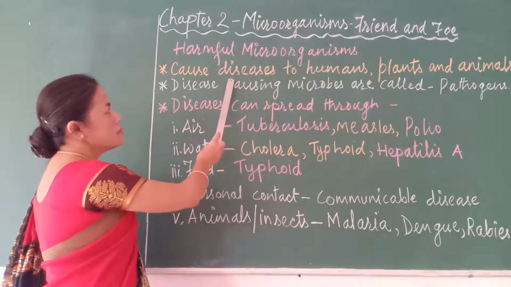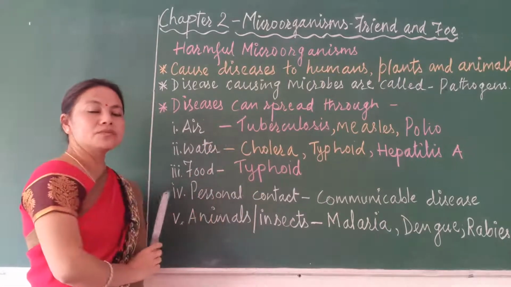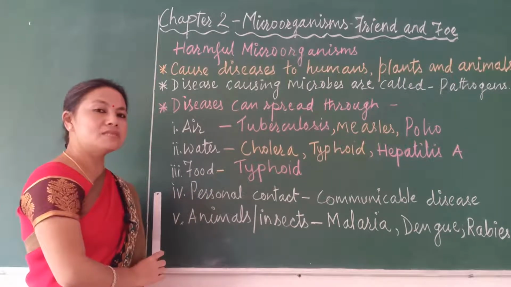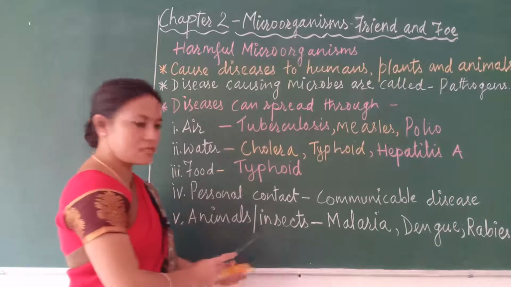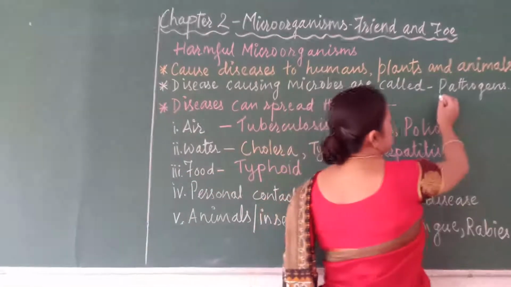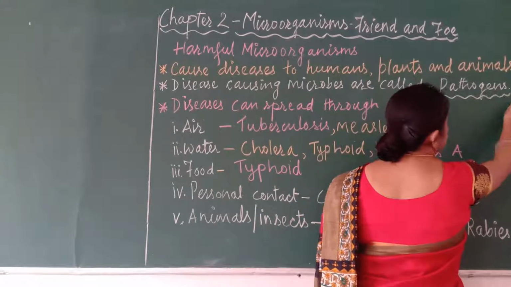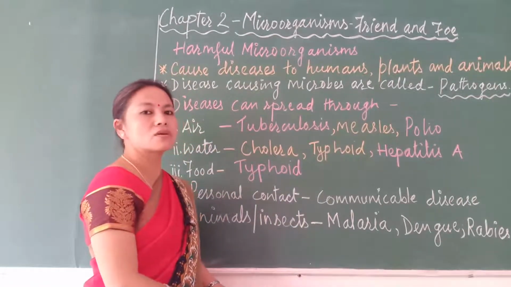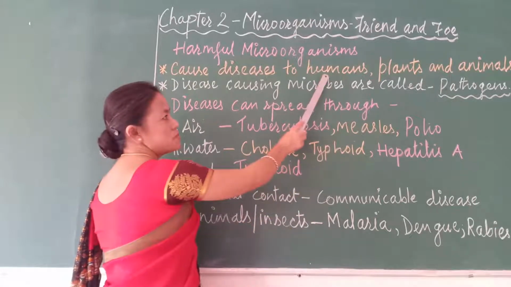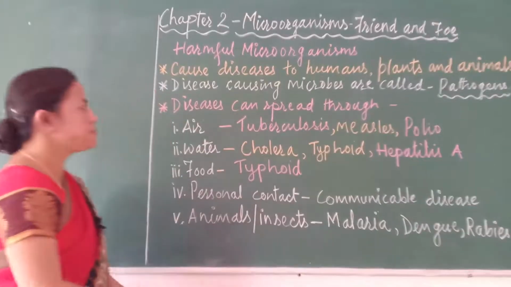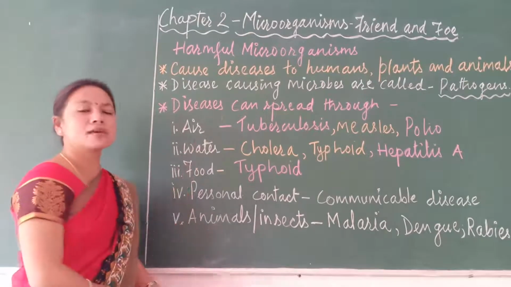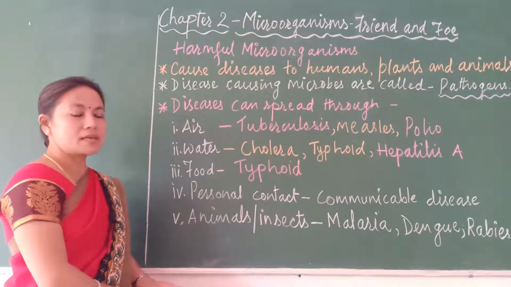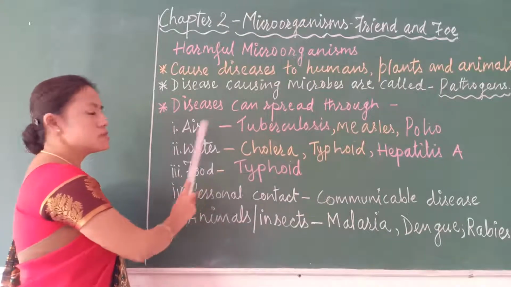Now such microorganisms which cause diseases to humans, plants and other animals are called pathogens. What are they called, students? They are called pathogens. So what are pathogens? Pathogens are the microorganisms which cause diseases to humans, plants and animals. And these microorganisms cause diseases because they can spread through different media.